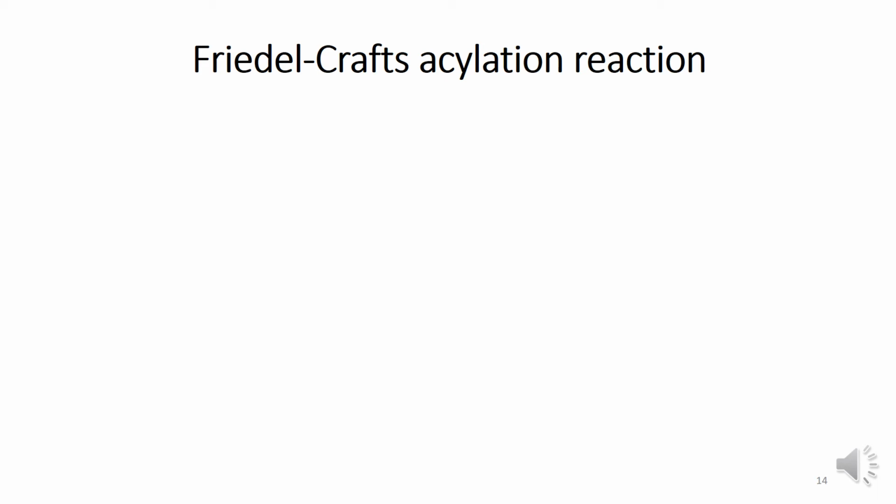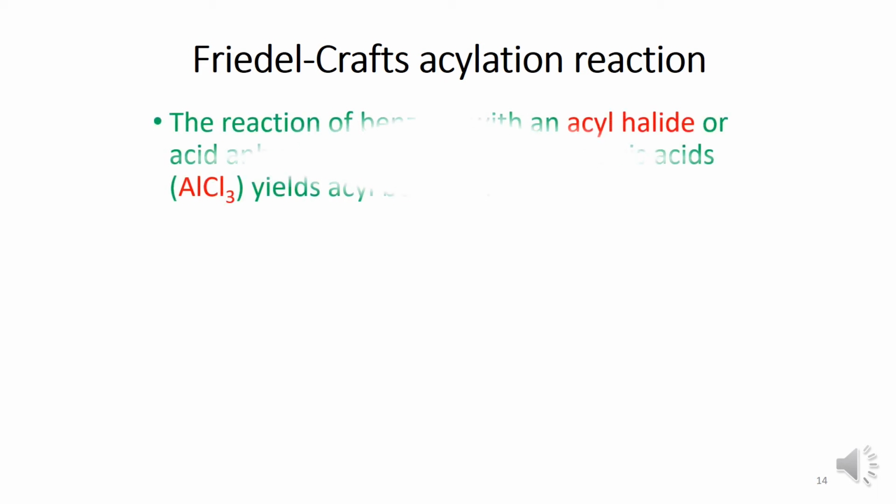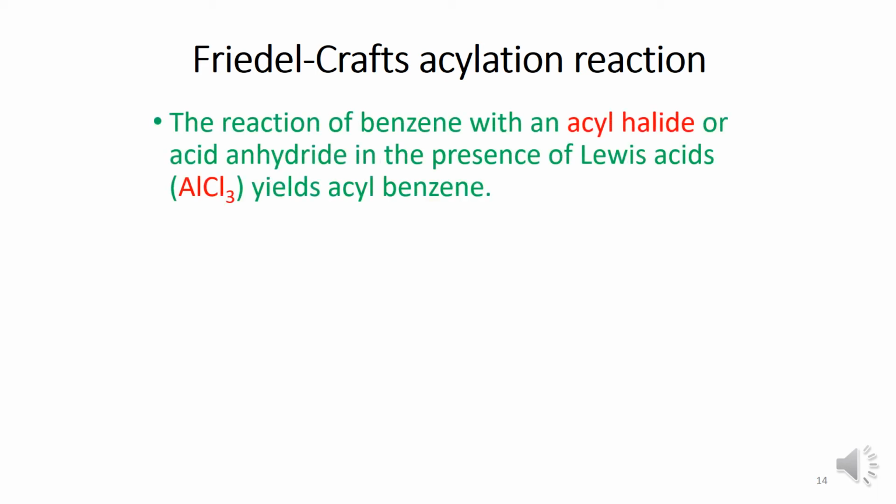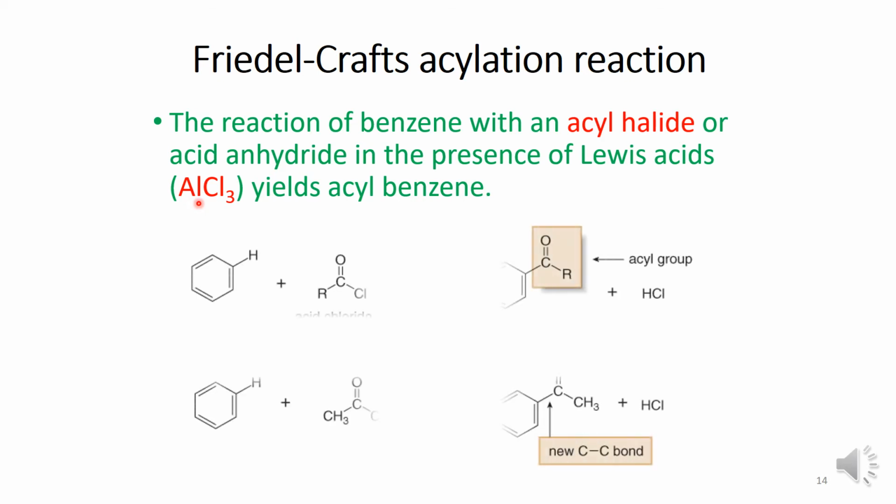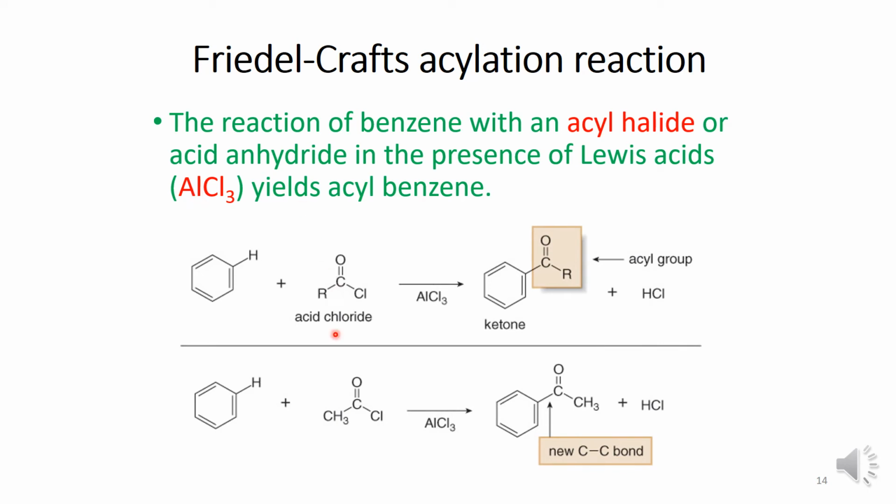Now, Friedel-Crafts acylation. This is the reaction of benzene where acyl halide or acid anhydride in presence of Lewis acid like AlCl3 yields acylbenzene. Like if you are taking acid chloride, CH3COCl suppose, and it is reacting with benzene, the CH3CO group will replace the hydrogen atom to form acetophenone and HCl as a byproduct.